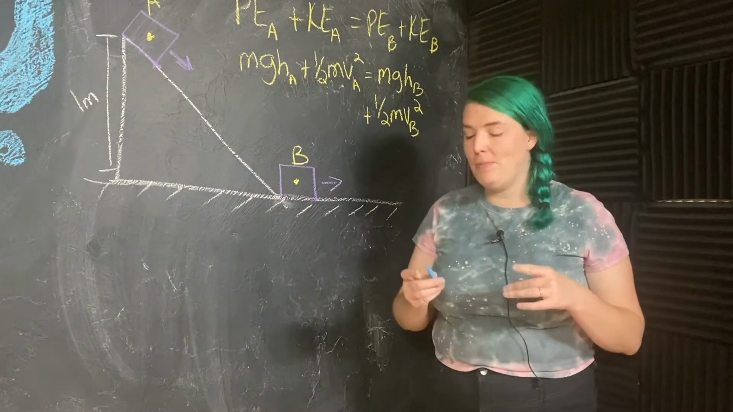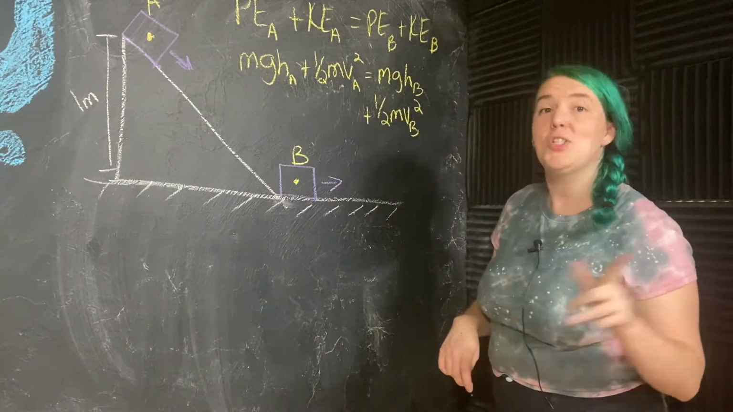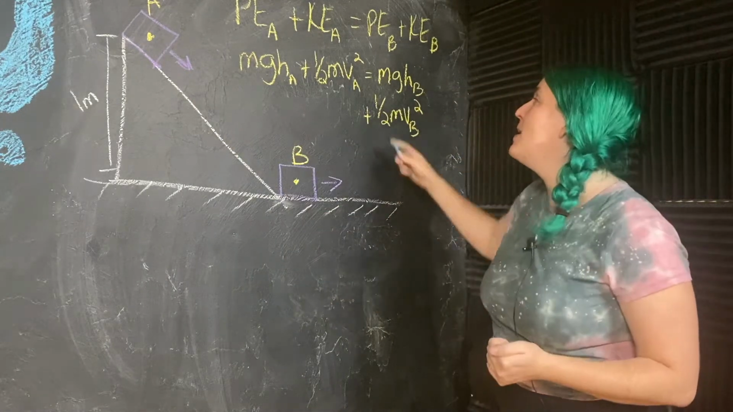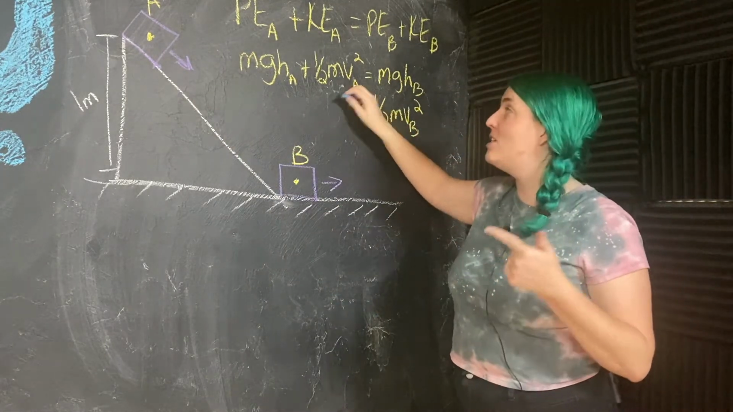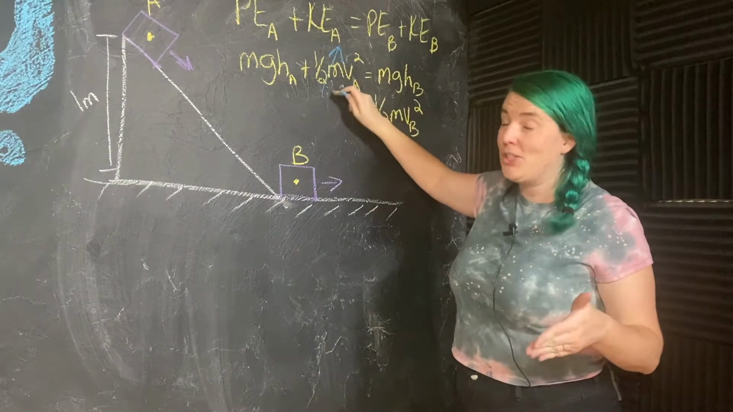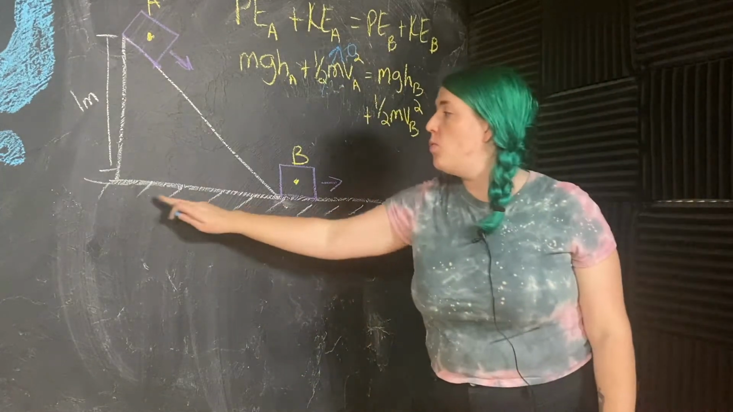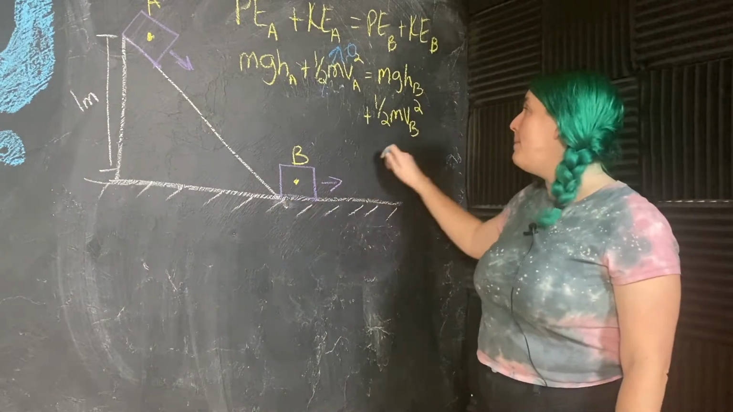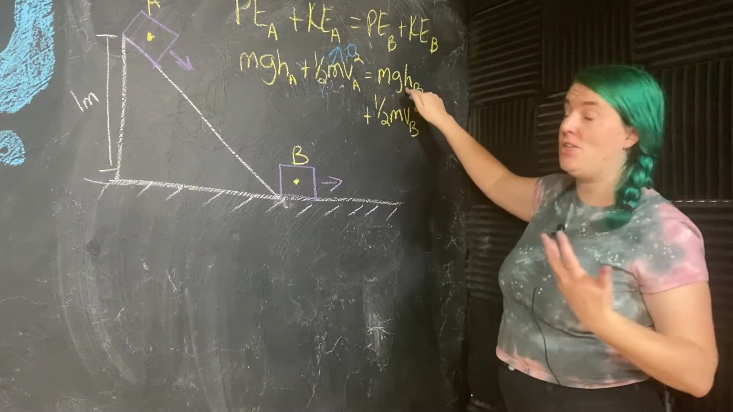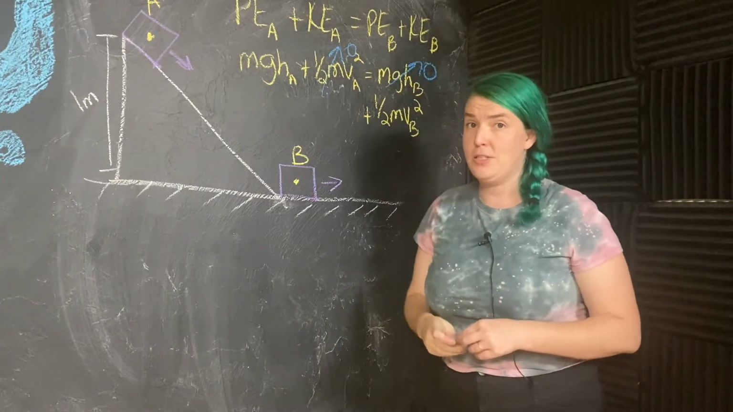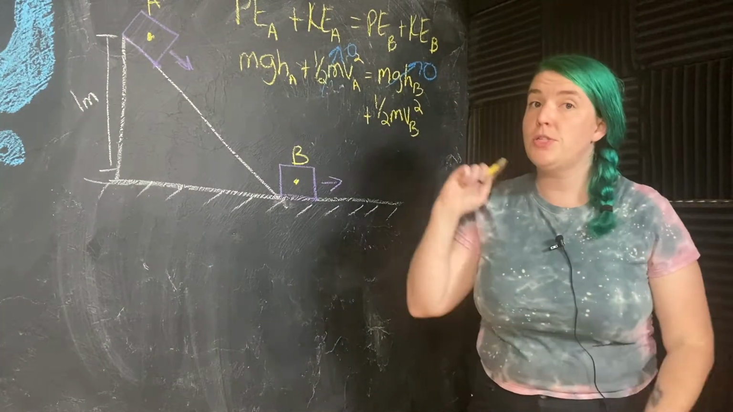Two parts of this problem are gonna simplify things a lot. One, I said that the block is initially at rest. So velocity at point A is 0, meaning that whole term goes to 0 and we get to ignore it. And then two, when we get down to the ground, my height above the ground is 0. So this guy goes away and we get to ignore it. Which means our problem reduces to